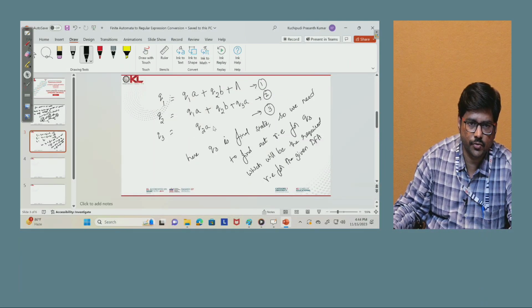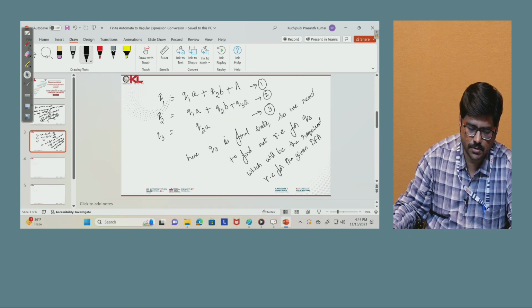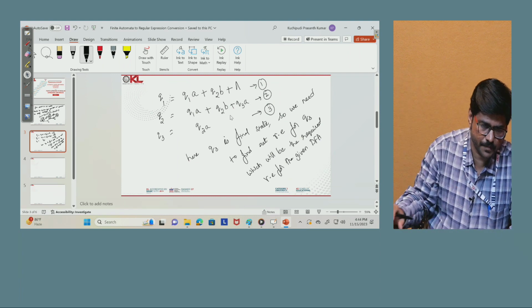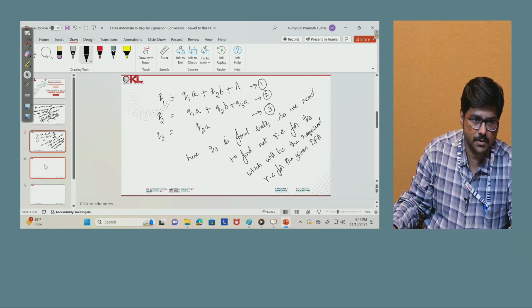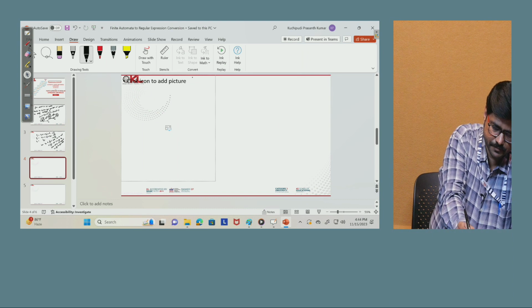Now, Q3 equals Q2A. Where can you substitute this? You can substitute Q3 as Q2A in equation 2. Now let us substitute equation 3 in equation 2.